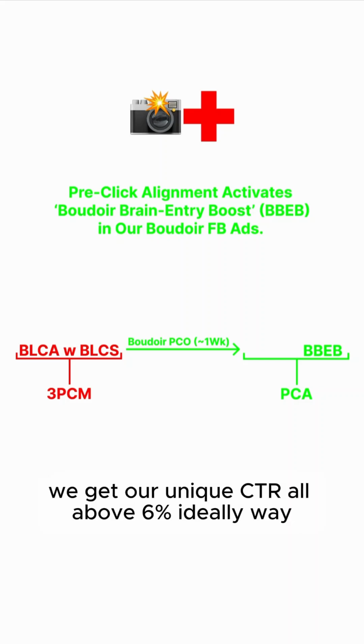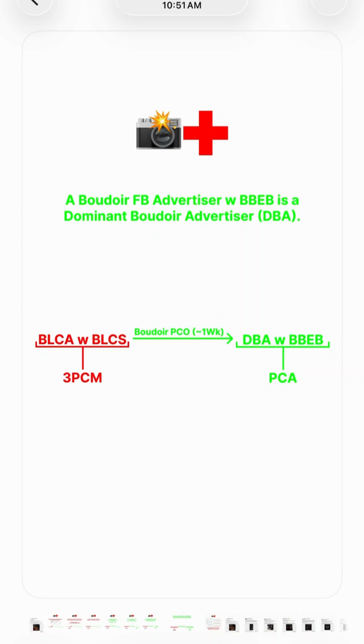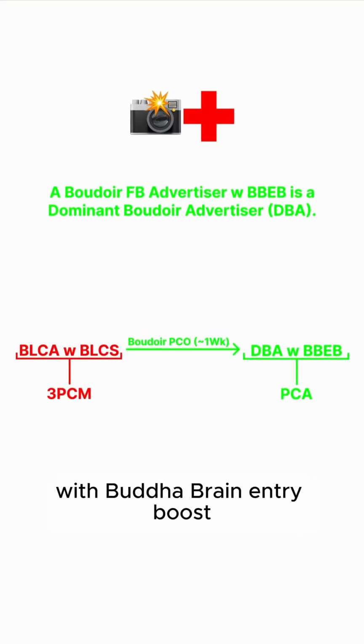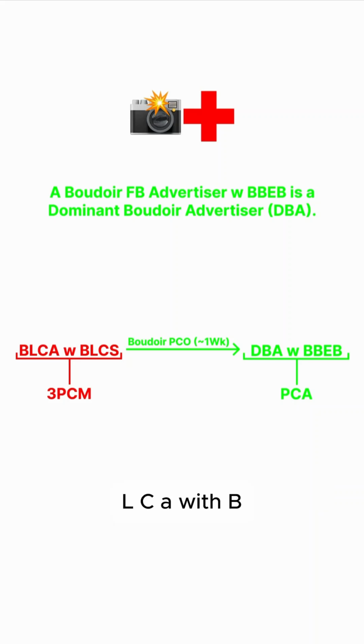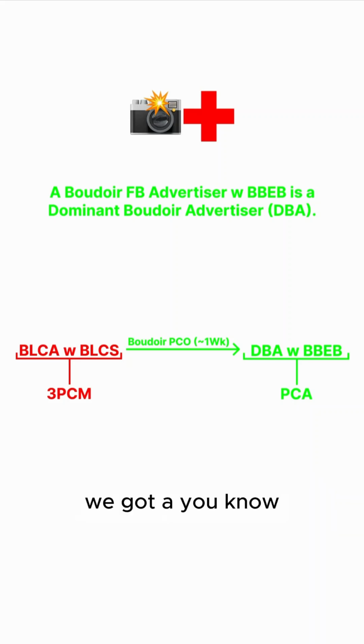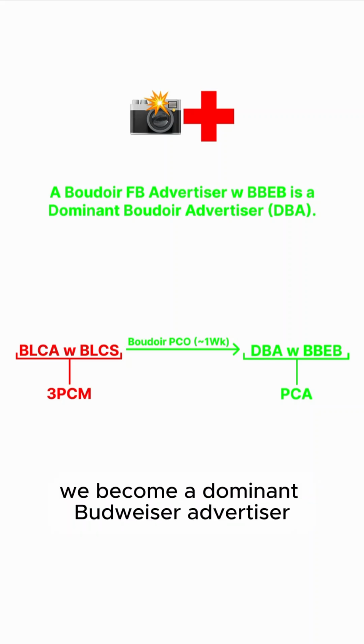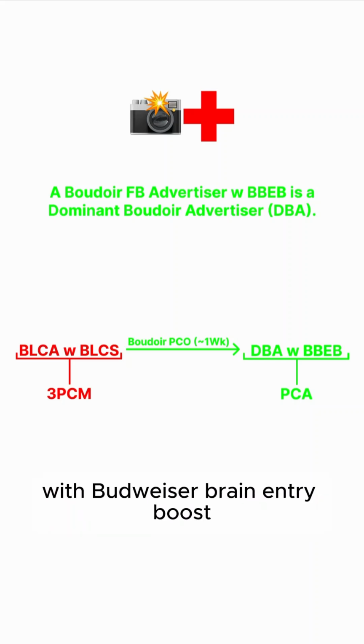Basically, we get our unique CTR above 6%, ideally way, way above it. And a Boudoir Facebook advertiser with Boudoir brain entry boost is a dominant Boudoir advertiser, a DBA. So this is our universe. We got BLCA with BLCS. It's caused by the 3 pre-click mistakes. We get treated with Boudoir Pico, which takes about a week. We achieve pre-click alignment, and we become a dominant Boudoir advertiser with Boudoir brain entry boost.